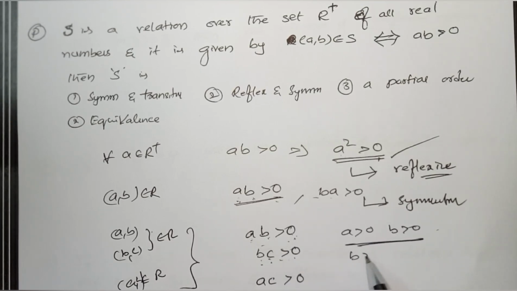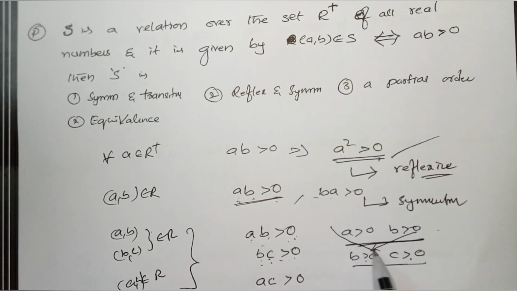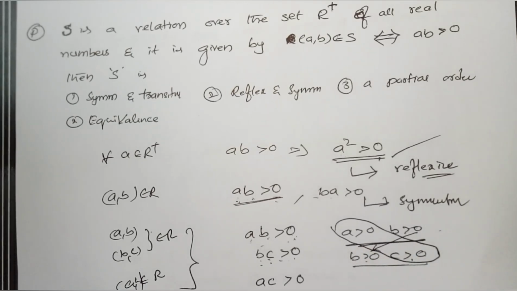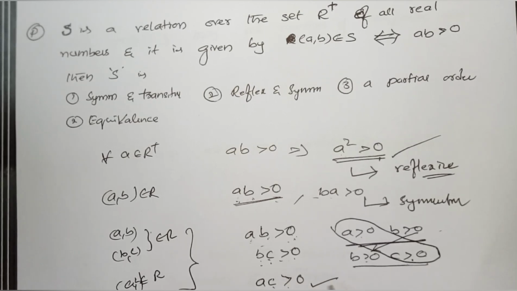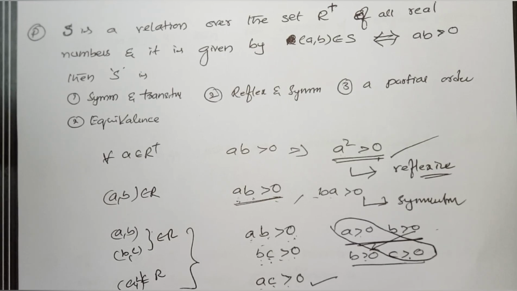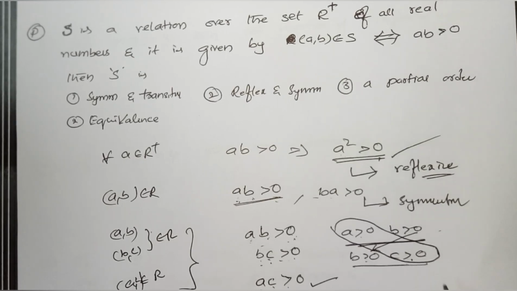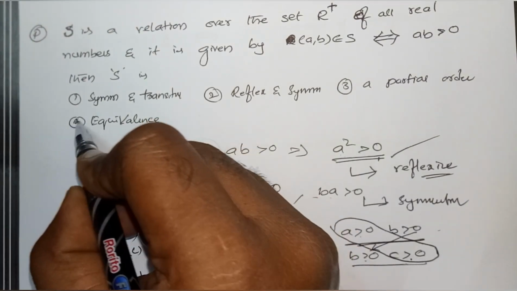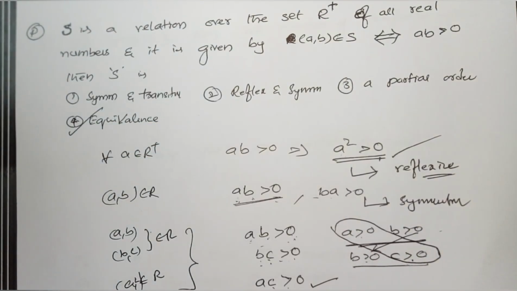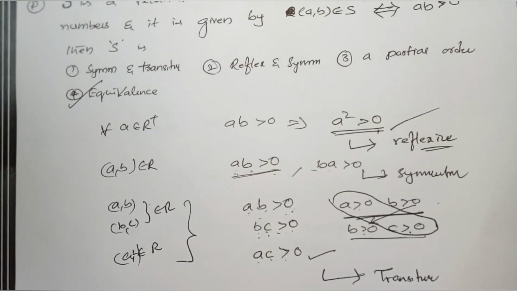B positive, C positive, therefore BC is greater than 0. Therefore, if you take these two conditions, A is positive, C is positive, AC is greater than 0 is correct. Therefore, what we conclude is it is also transitive. So, what's your answer? It is reflexive, symmetric, and transitive. Therefore, it's an equivalence relation. Clear?